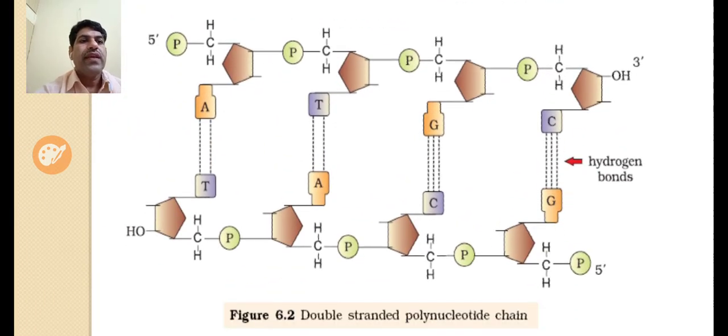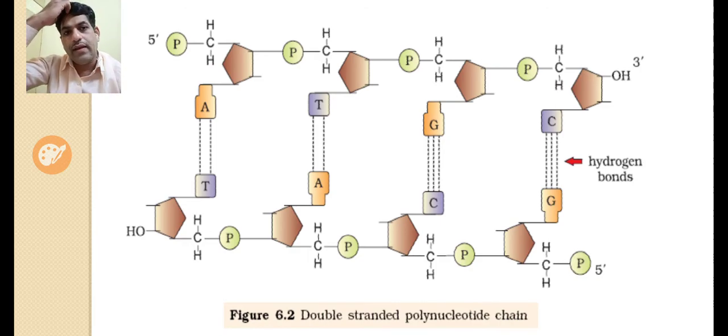And here you can see one purine is joined to a pyrimidine. Here guanine, G, is joined with cytosine by a triple hydrogen bond.